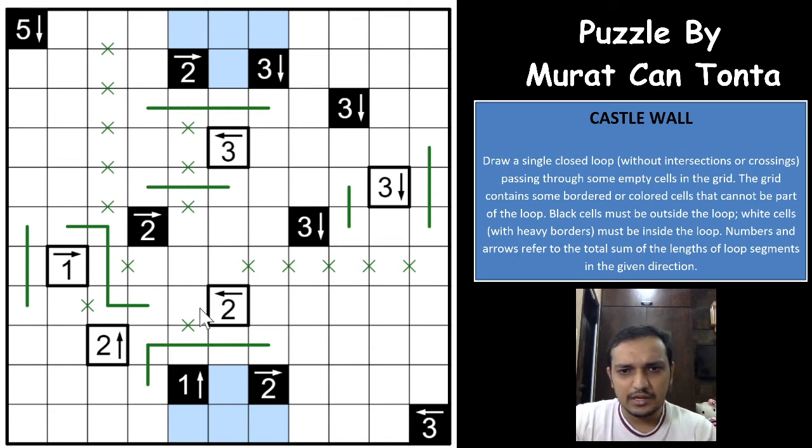Now you can see here that there cannot be a loop end getting inside this because you won't have anywhere to go. So that has only 3 loop segments for this 3 to be fulfilled.